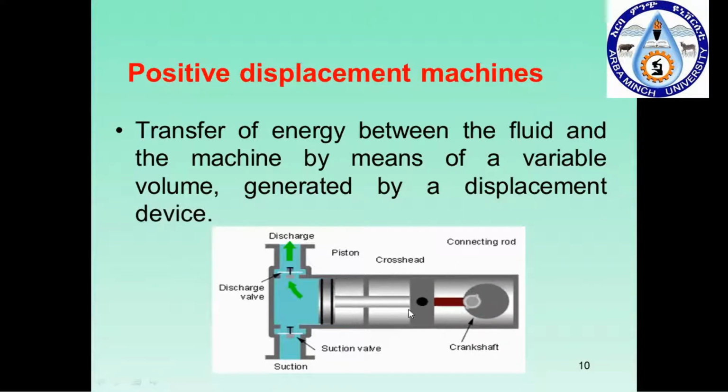Here you can see it will basically be a reciprocating pump where the volume of the working fluid will vary to lift the fluid from one place to another. This kind of machine will be used, and basically it's a reciprocating pump. Here it will be using the reciprocating motion to transfer the fluid. And now this will be a positive displacement machine.